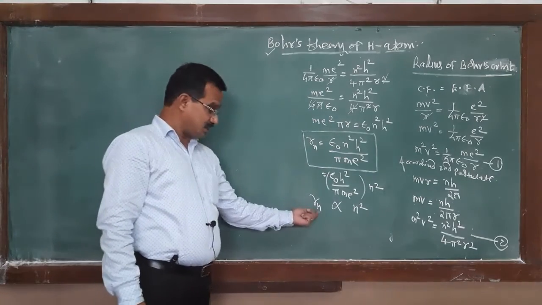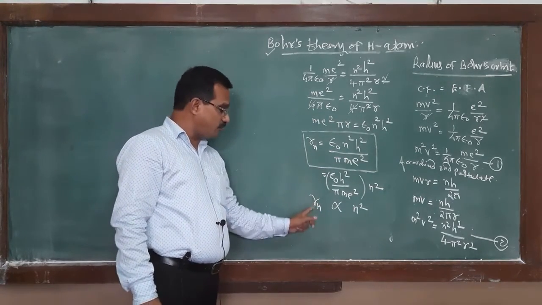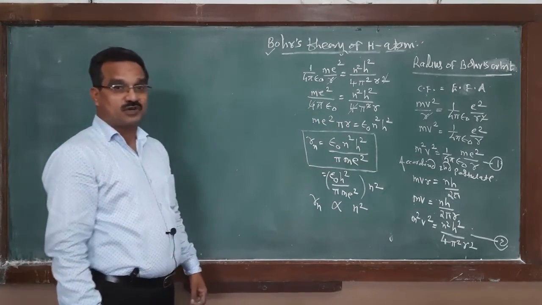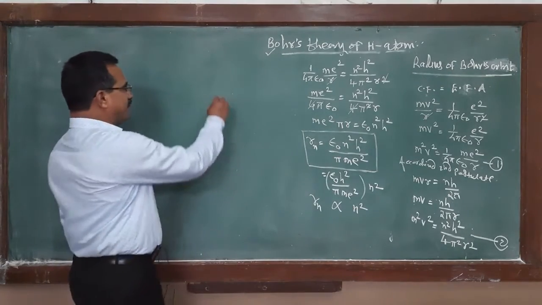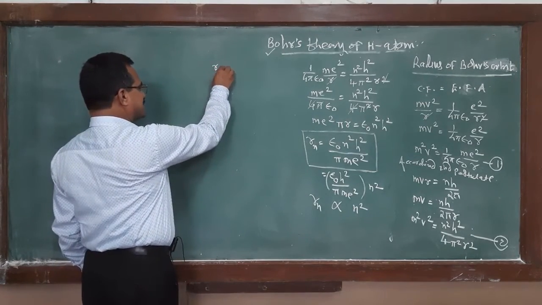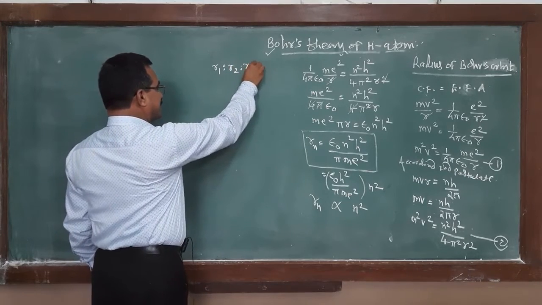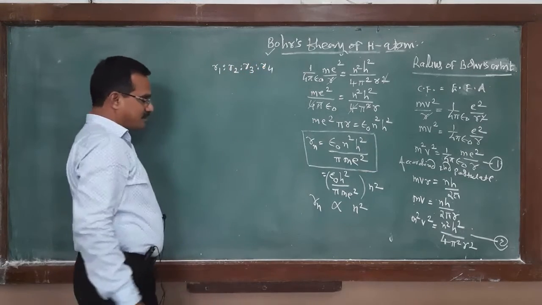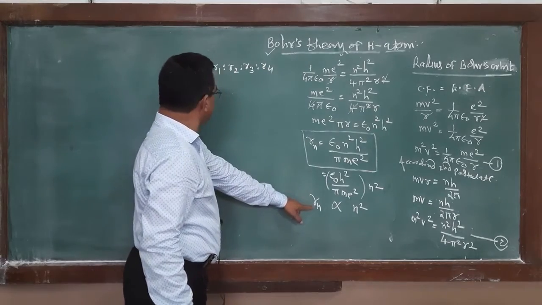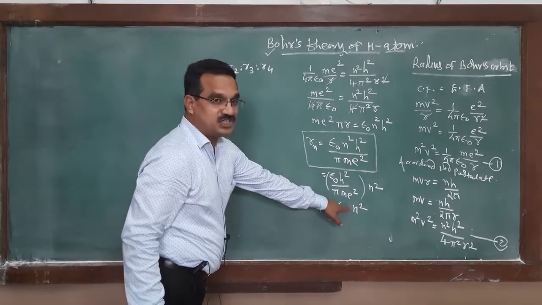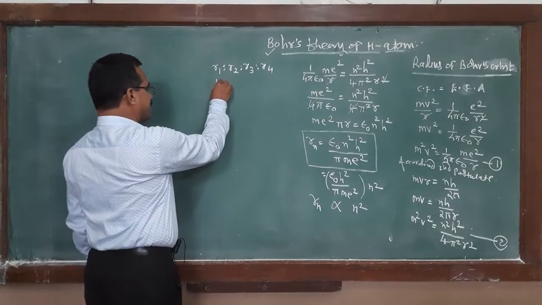Many times the question asks, show that the radius of the Bohr orbit is directly proportional to the square of the principal quantum number. When we consider the radius of the first, second, third and fourth orbits, for n equal to 1 the value is 1.